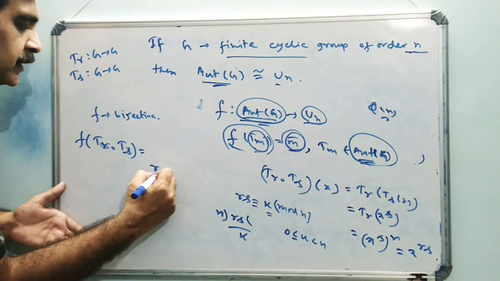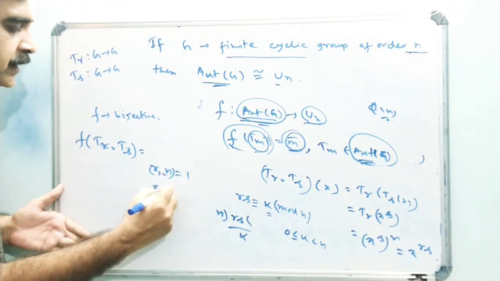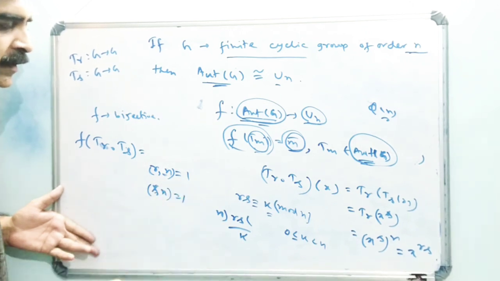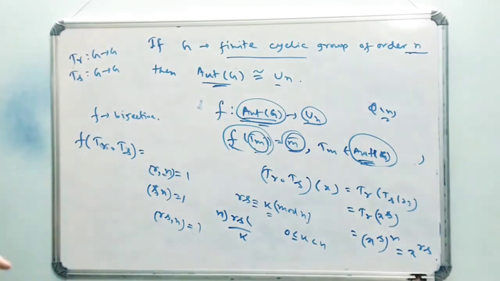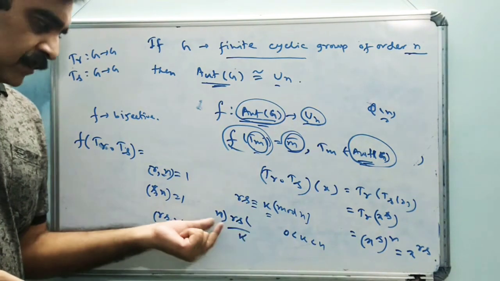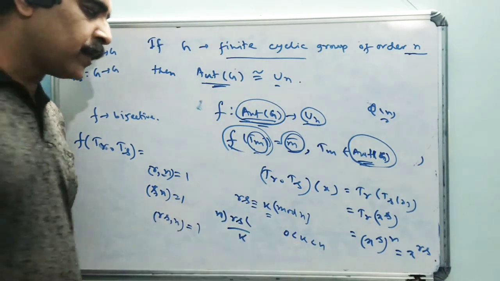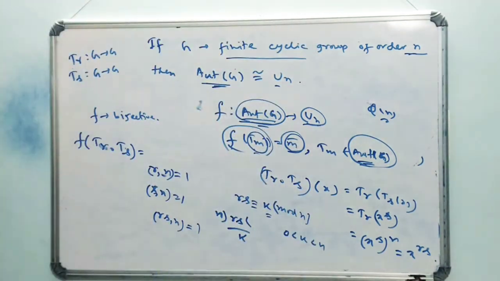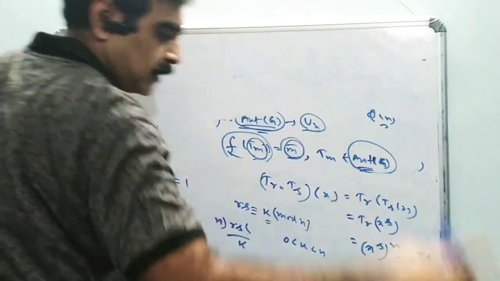Since GCD of R and n equals 1 and GCD of S and n equals 1, therefore GCD of RS and n is also 1. Therefore k cannot be 0, because n cannot divide RS, so the value of k lies between 0 and n, that is 0 < k < n.